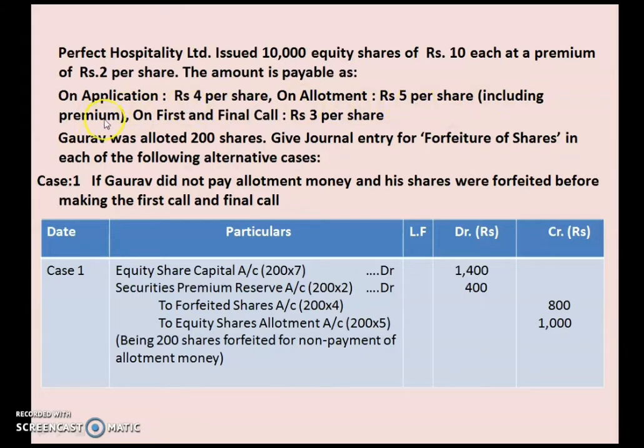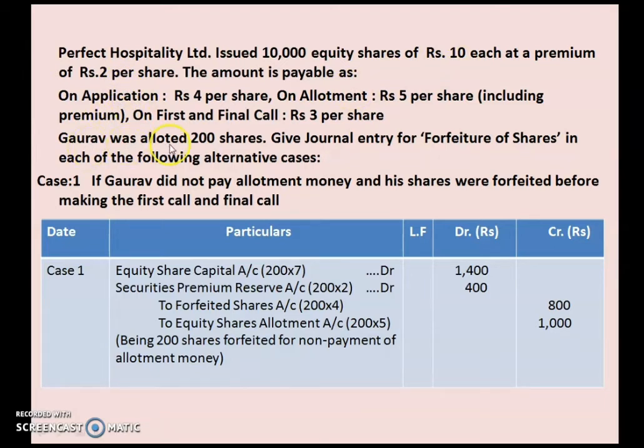So premium is included at the time of second installment, that is with allotment. On first and final call rupees 3 per share. So if you add this together, you will get 12 rupees, that is 10 rupees of nominal value and 2 rupees of premium.